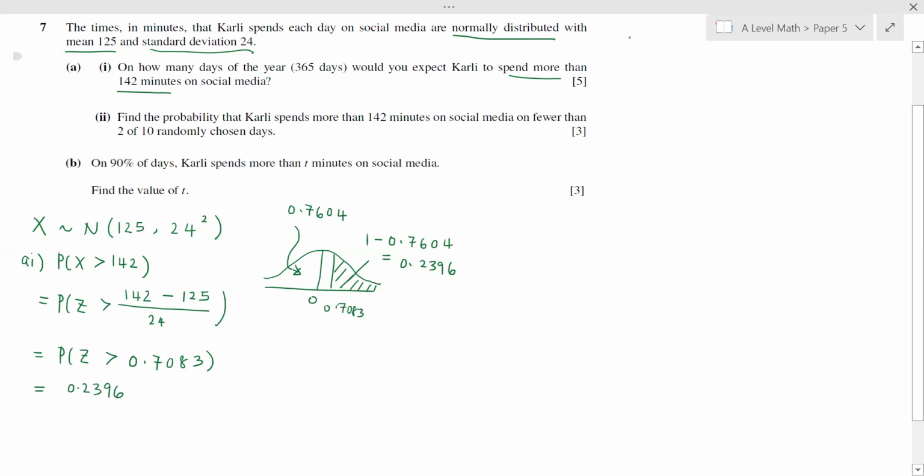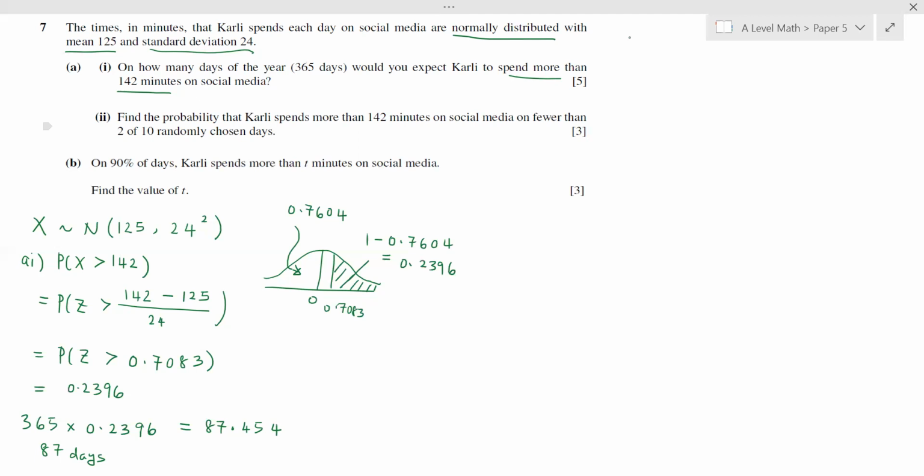So the probability that we want is 0.2396. Out of 365 days, how many days do we expect to see this behavior? We take 365 multiplied by 0.2396 to get a value of 87.454. Then we say that out of 365 days in a year, we expect Carly to spend 87 days taking up more than 142 minutes on social media. Yeah, she is very popular.